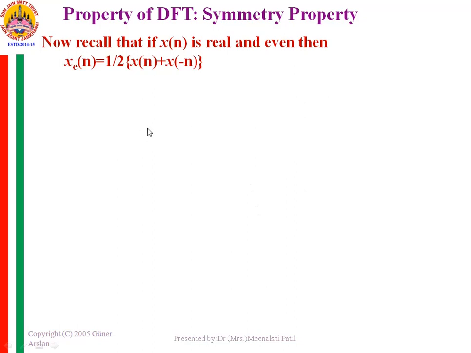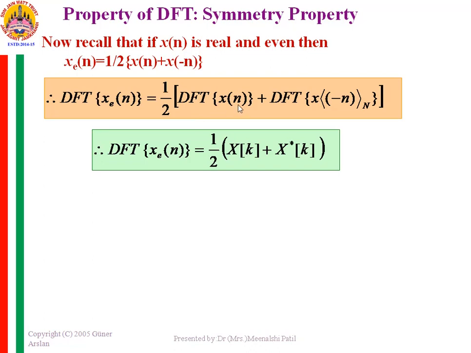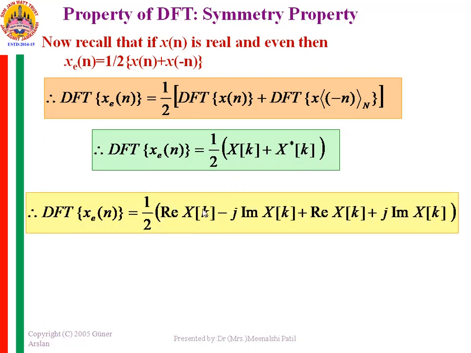Continuing, the DFT of the even part is equal to 1 by 2 the DFT of x of n plus the DFT of x of minus n over the modulo N. Now, the DFT of x of n is X of k and the DFT of x of minus n is the conjugate of X of k. X of k is the real part of X of k minus j into the imaginary part of X of k, and the conjugate of X of k is the real part plus j into the imaginary part.